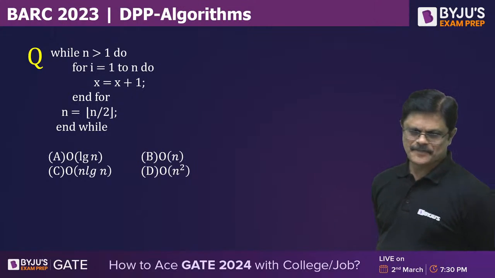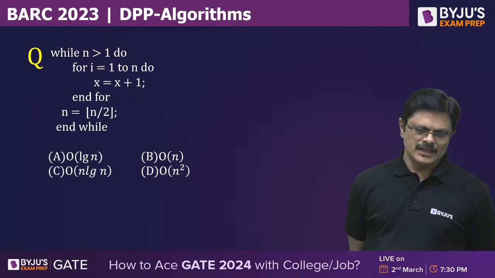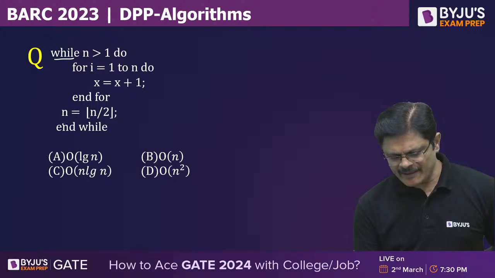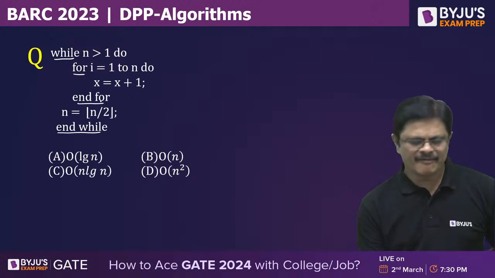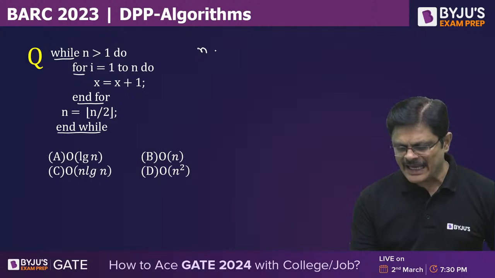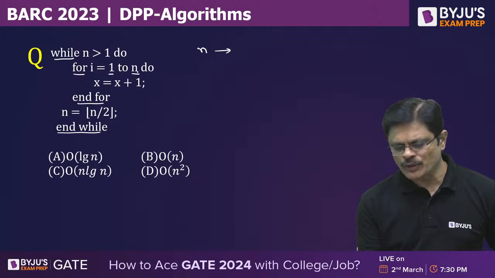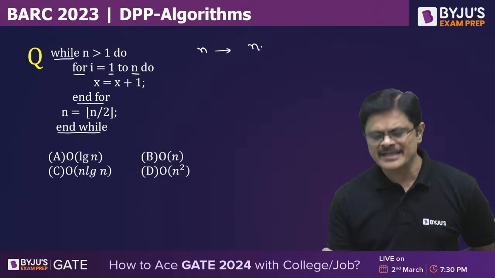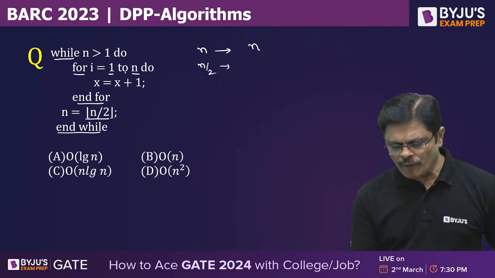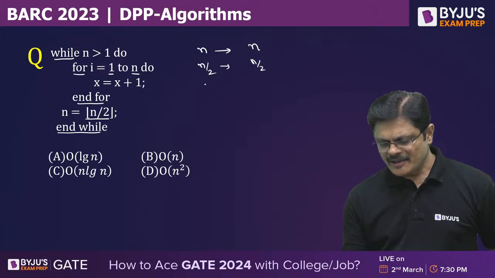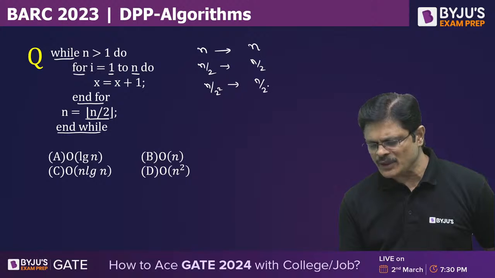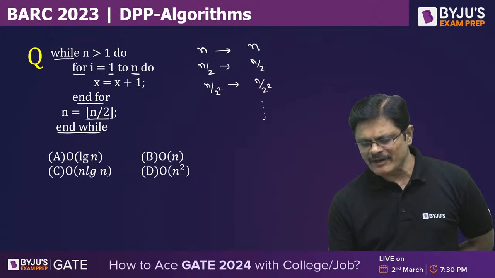C. See, my dear friends, here we have outside while loop, inside for loop. So first time when n value is n, the for loop iterates up to n. That is the for loop iterates n times. Next n value is updated to n by 2. So for loop iterates n by 2 times. For next time it is n by 2 square, the for loop iterates n by 2 square times. So how long it will continue?